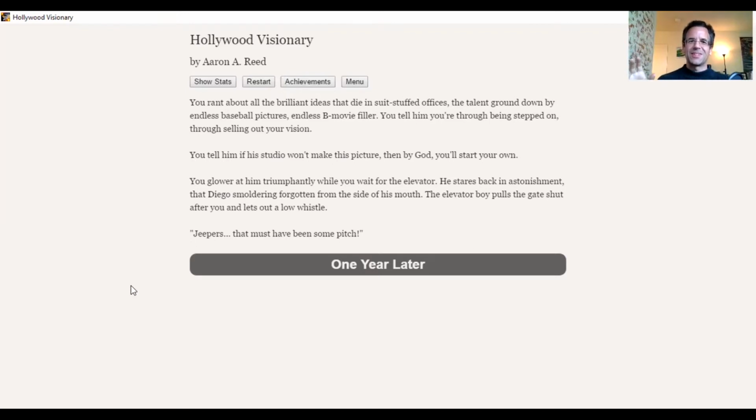And then now it looks like we are standing up for ourselves and walking out and saying we are going to start our own studio and make this movie. And then we meet the elevator boy who escorted us in, and it looks like he's very impressed with our appearance. We made a strong impression on the elevator boy. He says that must have been some pitch. Yeah, it was some pitch, all right. Now, 1 year later, all right.